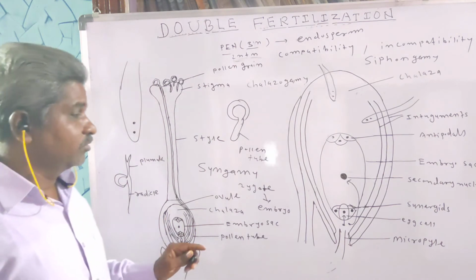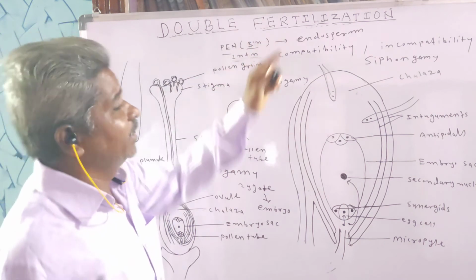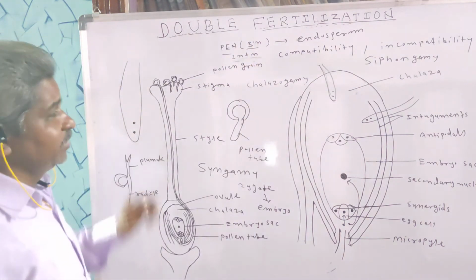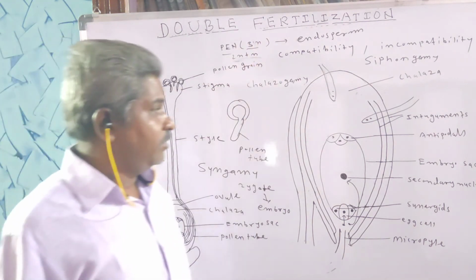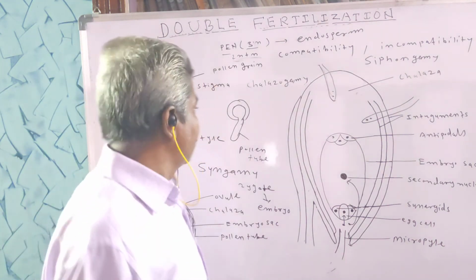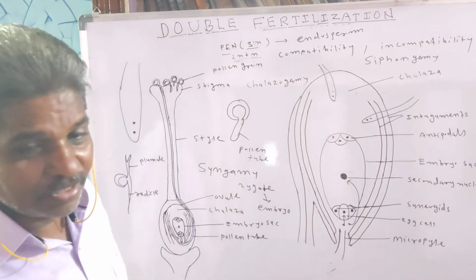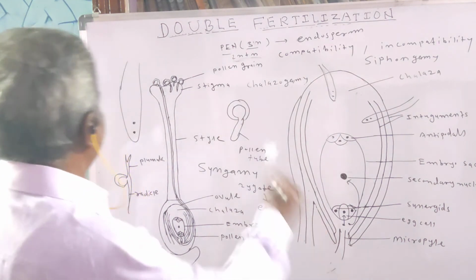What is the significance of fertilization? Fertilization is a character of angiospermic plants, a unique feature of angiospermic plants. Fertilization also restores the diploid condition.